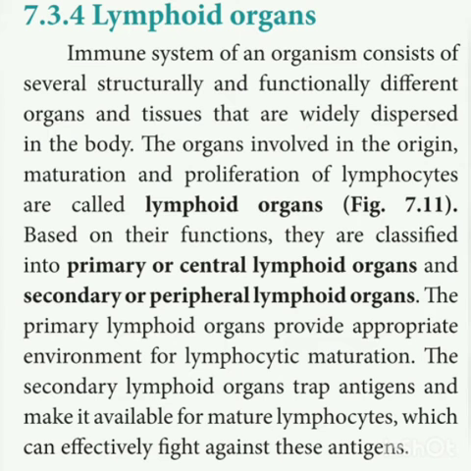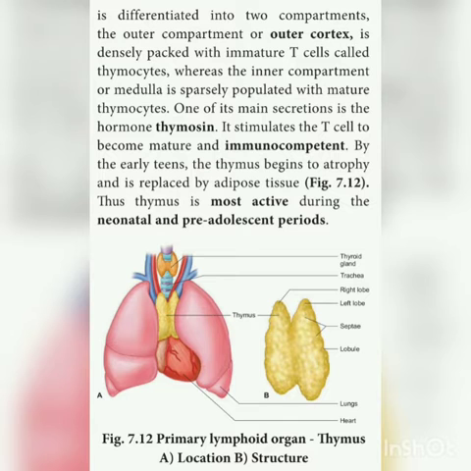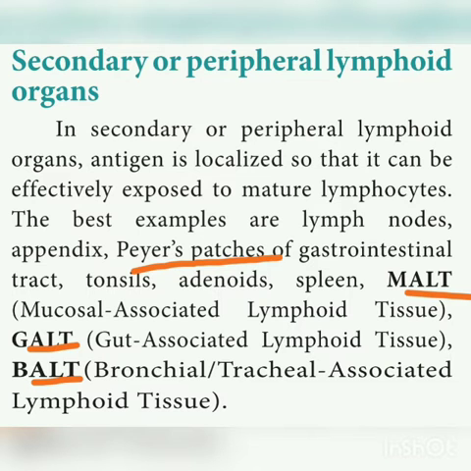And next are the lymphoid organs, the primary lymphoid organs. So you have to study the thymus, the structure of the thymus. Where the thymus is present and what the compartments of the thymus are, that you have to study. And then the secondary lymphoid organs, there are different terms. What is meant by Peyer's patches, what is MALT, GALT, BALT, likewise. Okay, you have to go through all that.